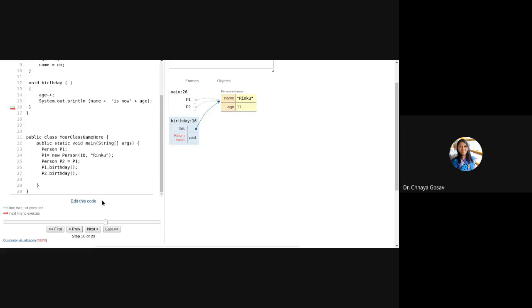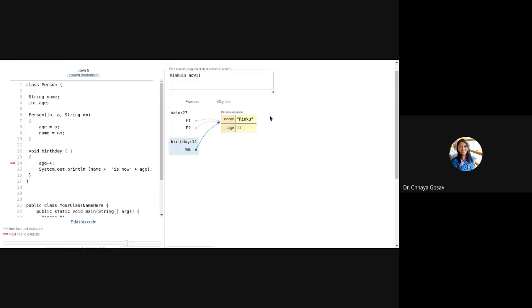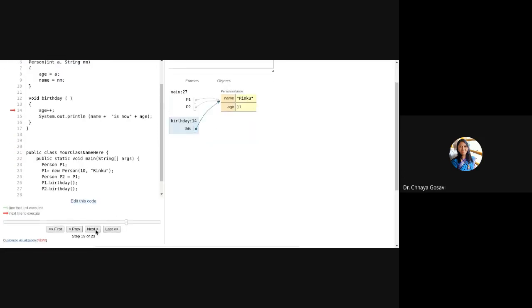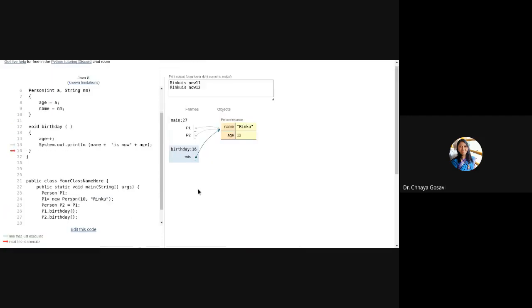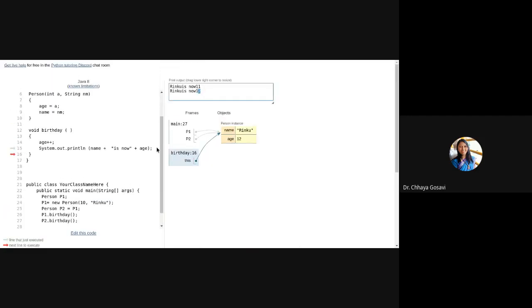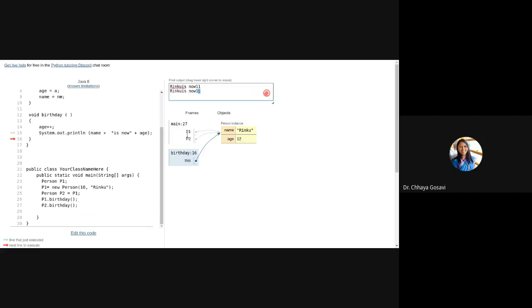It will again increment the age and print this line. Rinku is now 12, because both the objects are pointing to the same memory location. This is not a new object. Person P2 is not a new object. It is just another name given to the same object.